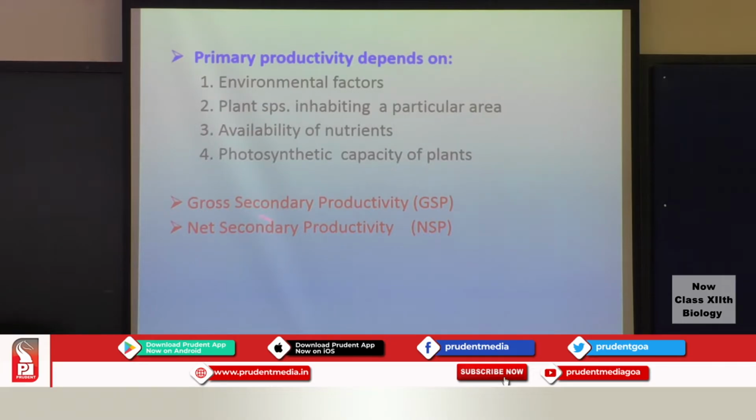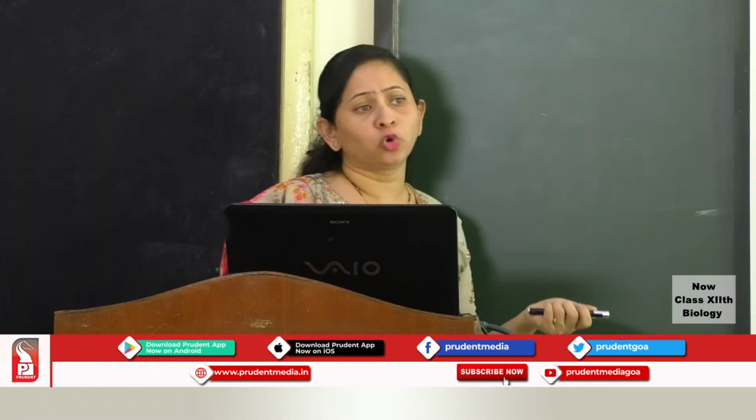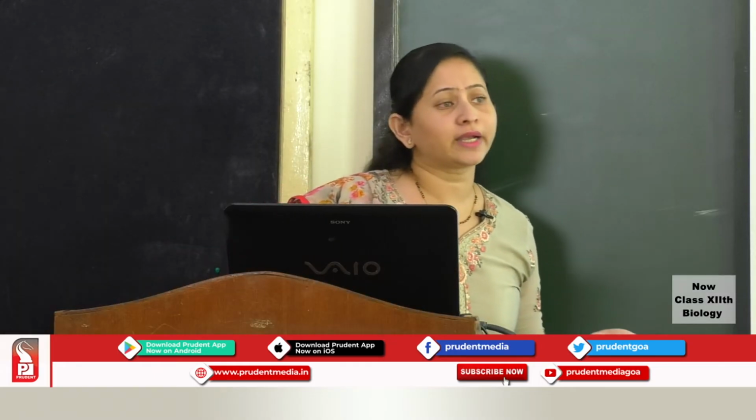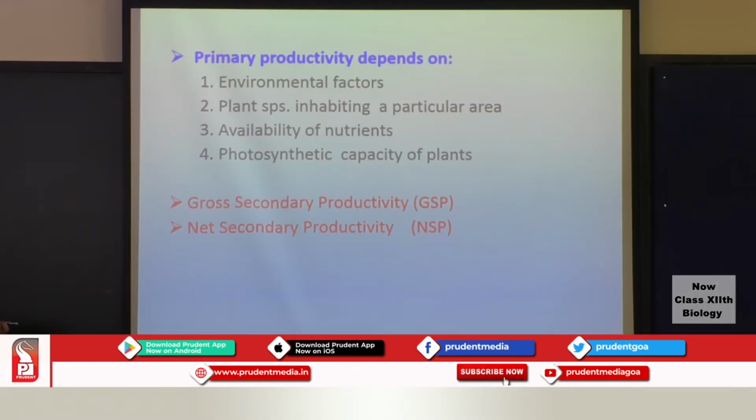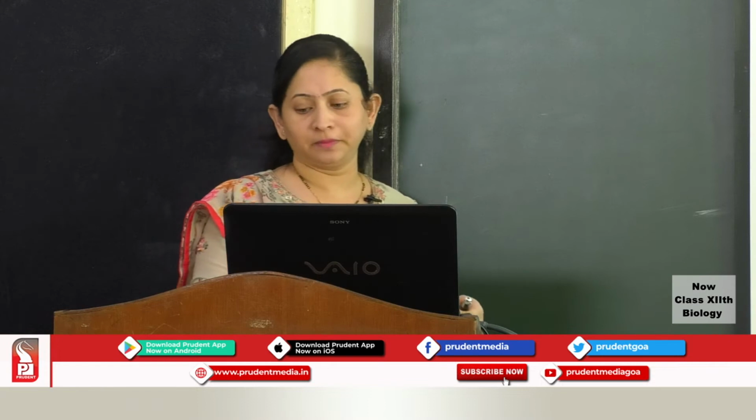Similarly, there are two more terms. Gross secondary productivity is the total amount of organic matter produced by the consumers. Whatever remains after the expenditure, for example for locomotion, or the energy the consumer uses for respiration, etc., whatever remains available is referred to as the net secondary productivity.